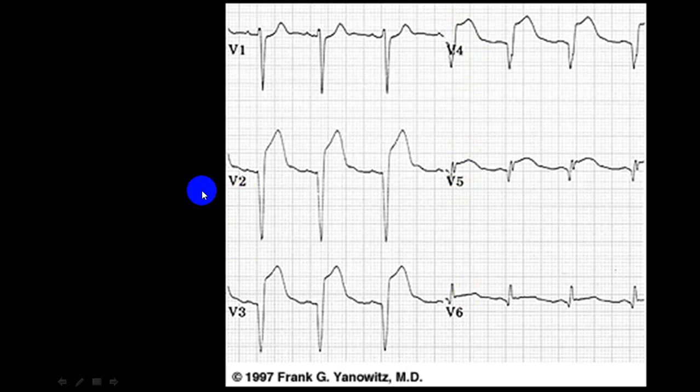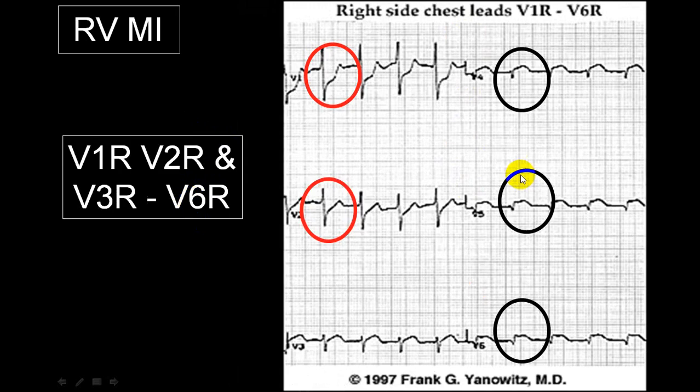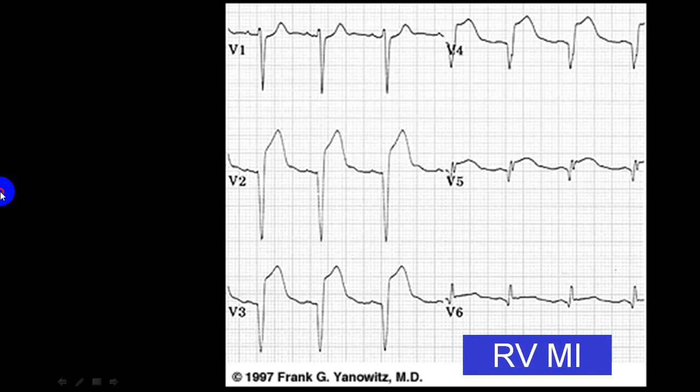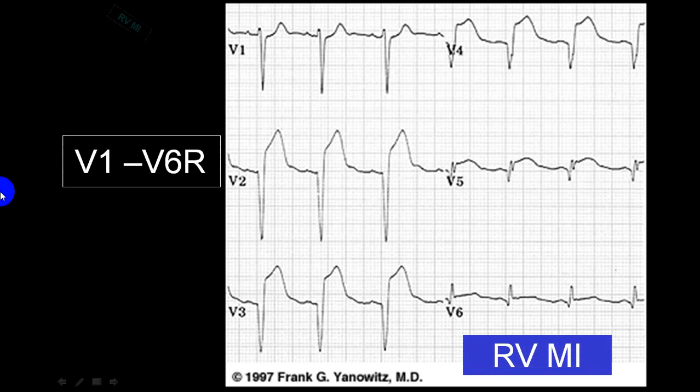So if you pick this up early, you will have a diagnosis of RVMI. But if you get changes in V1, V2 like ST segment elevation like this, this is anterior wall MI, not RVMI. If this is V4, V5, V6 on the right side, then this is in favor of an RVMI.